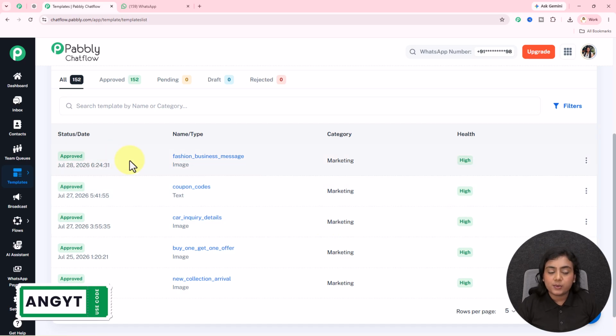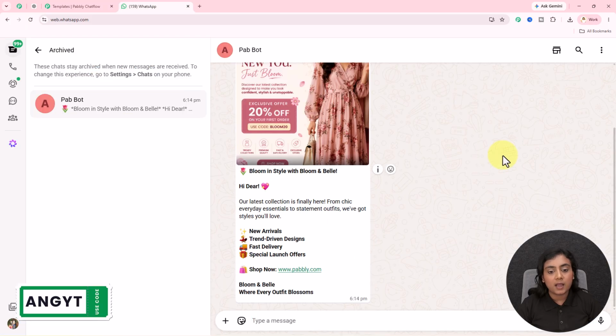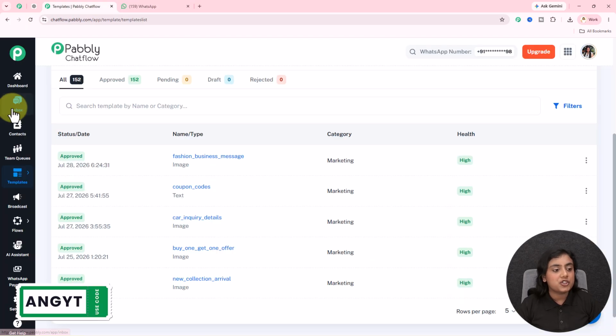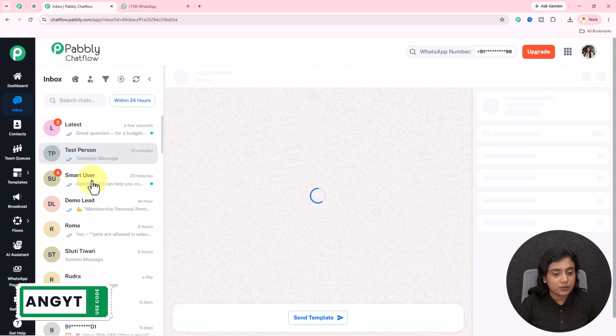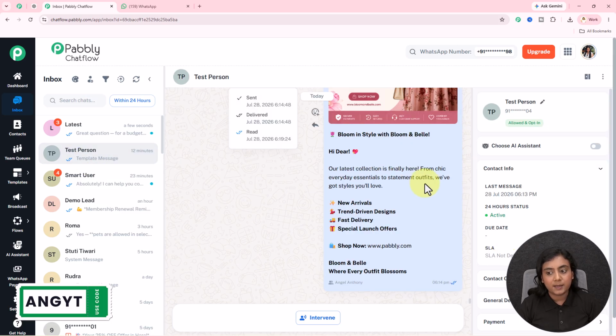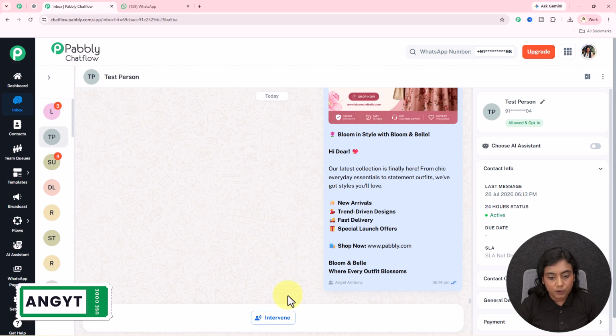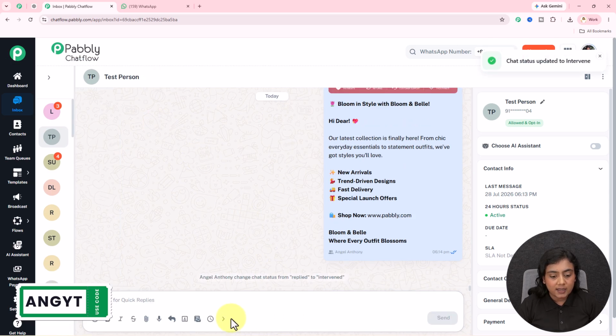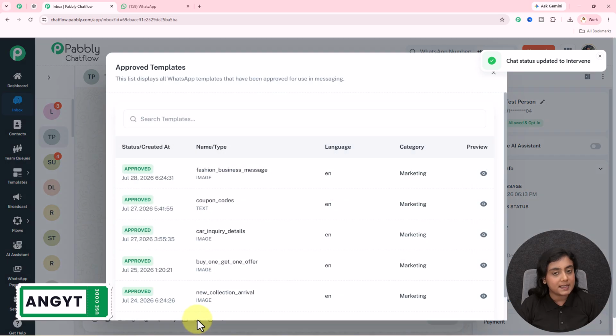And you can see right over here, the status is approved from the Meta side. So now that means we can use this template. Now, just to show you how this template is going to be forwarded towards my WhatsApp number, I'm going to share this template personally. So this is my number right here. Okay. Now I'm going to send a message towards my number in front of all of you. I will intervene in the chat and I'm going to share this template on my chat from this template section.